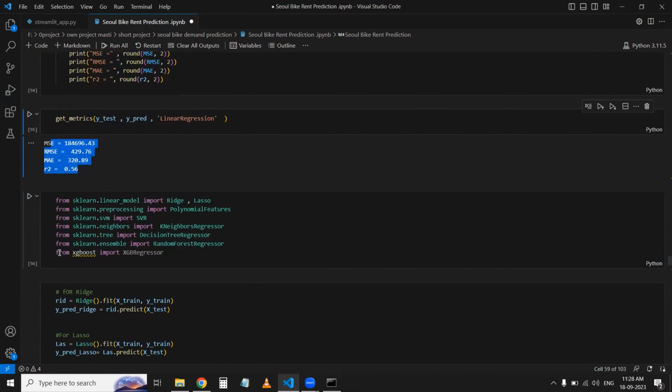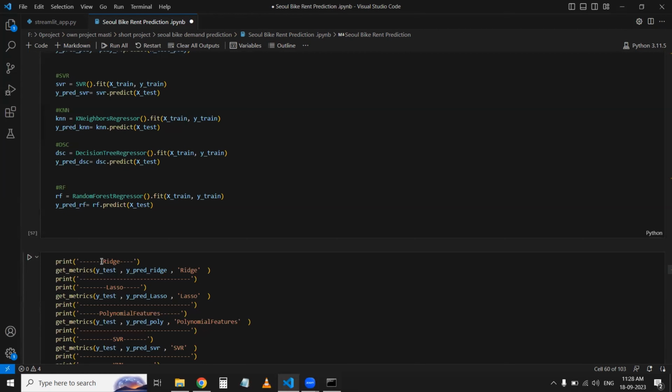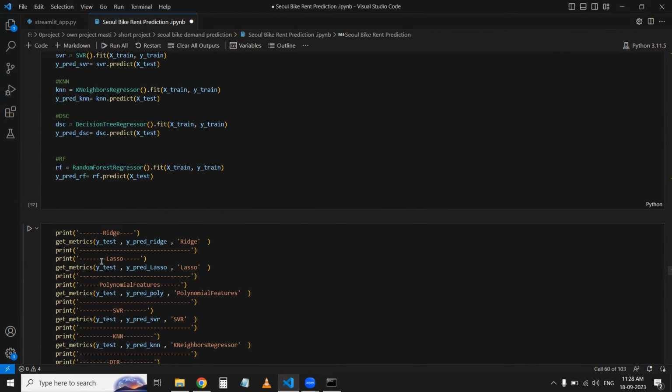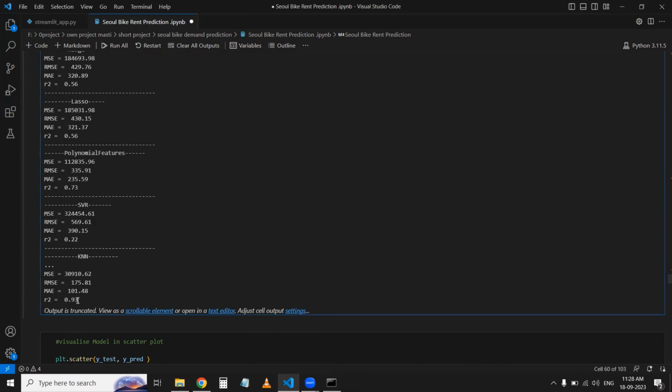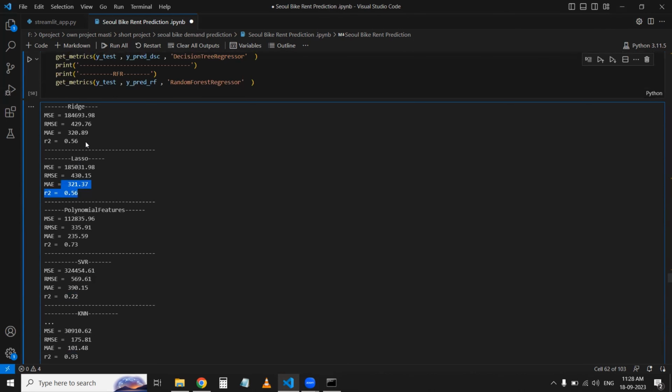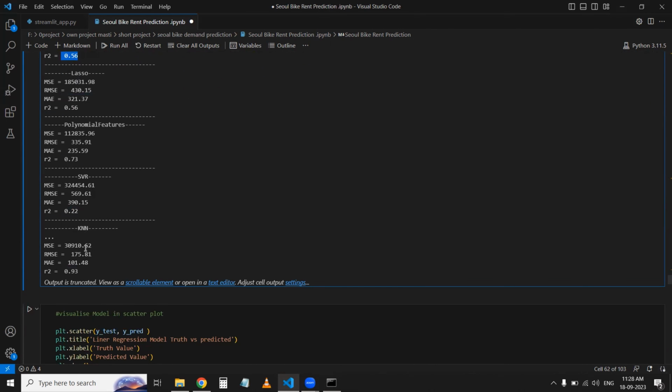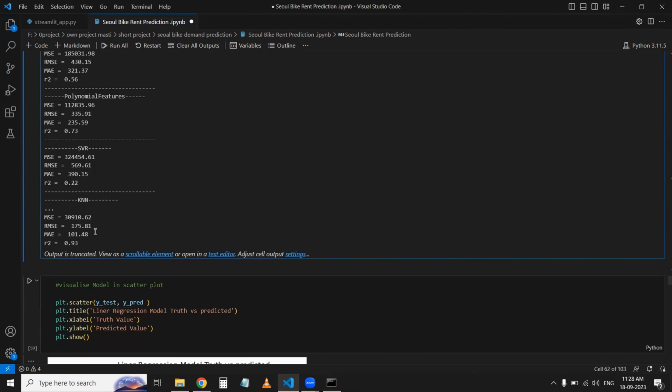And then after I have imported some more libraries, so that I want my value to be maximum and the accuracy high. So this is the library I have imported. Then I made all the objects, and lastly I have used a random forest regression which gives my maximum value. So here you can see that R2 scores are 93%, 22%, 73%, 56%, 56%. So the maximum value is given by random forest, and KNN is next.